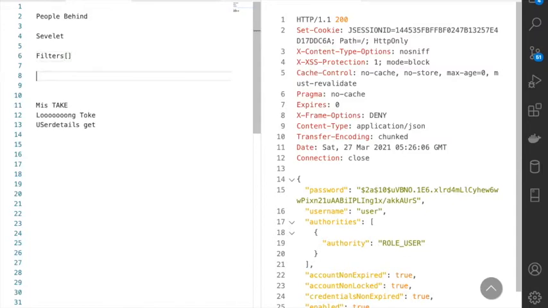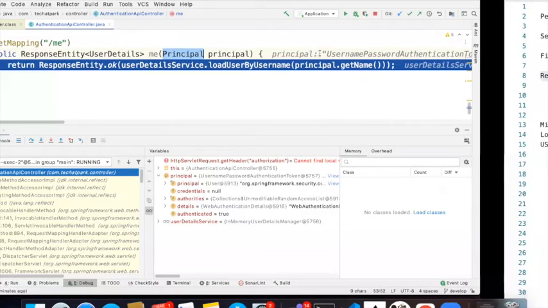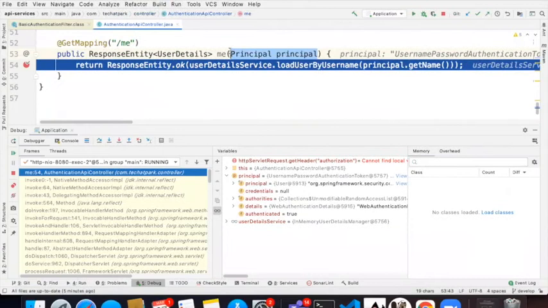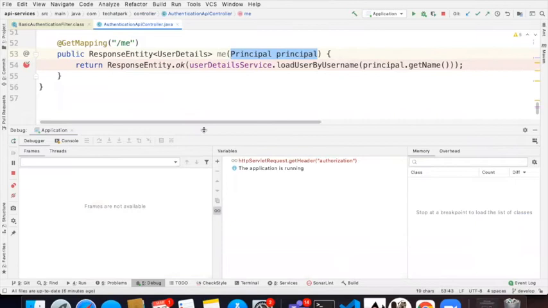And then there are people who we call resolvers. These resolvers may be resolving your localizations, that is called a locale resolver, or it may be resolving your method arguments, that is called a method argument resolver, or there might be template resolvers like that. So a resolver is something that resolves a request to specific concrete entities. The principal object that you see is being resolved by a method resolver. After that, you get this principal object being populated here. And this is how the actual basic authentication flow works.